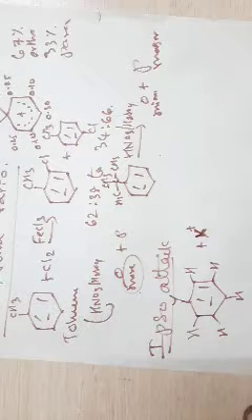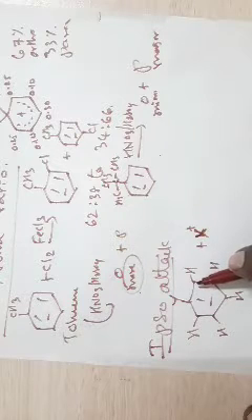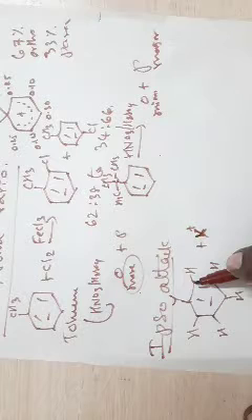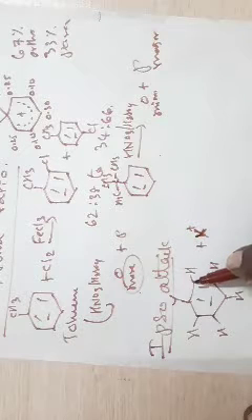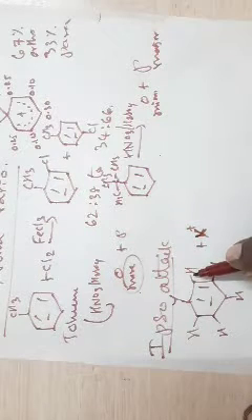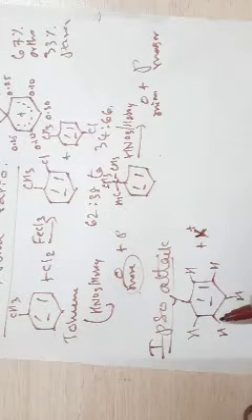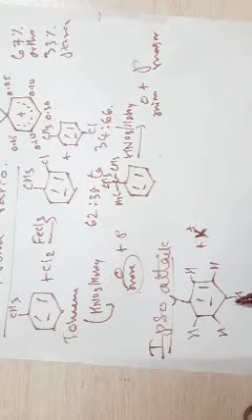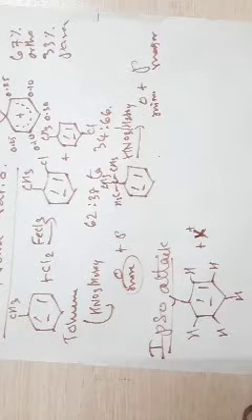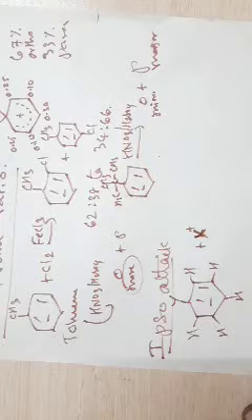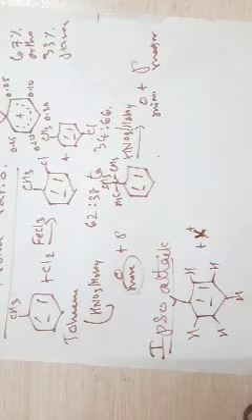The probability of attack on a carbon bearing a hydrogen is more for the ortho positions, meta positions and para positions. Of course, the chances may vary. We have 2 equivalent ortho positions, 2 equivalent meta positions and 1 para position.